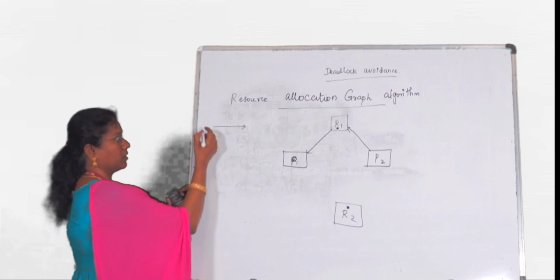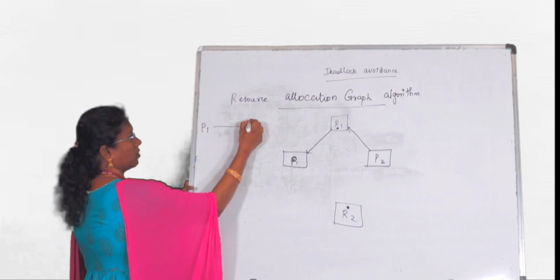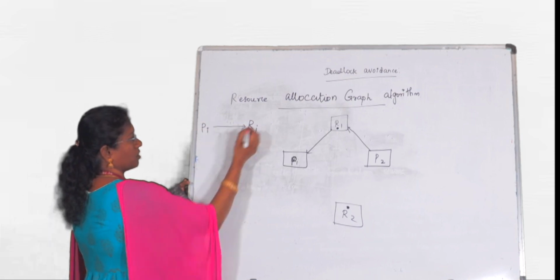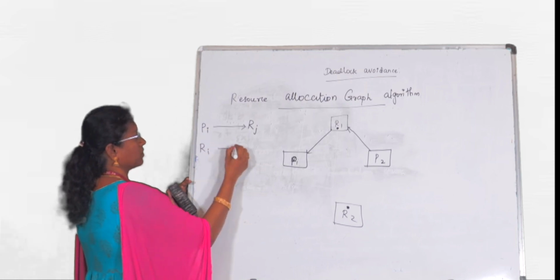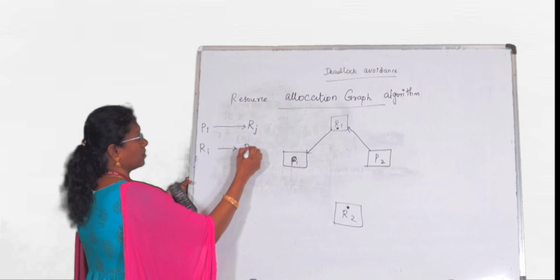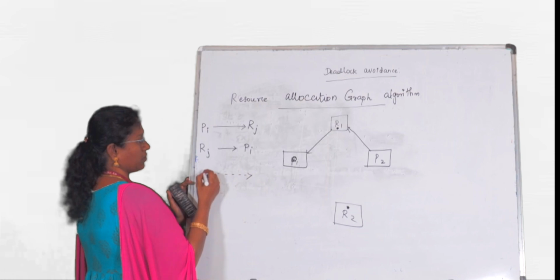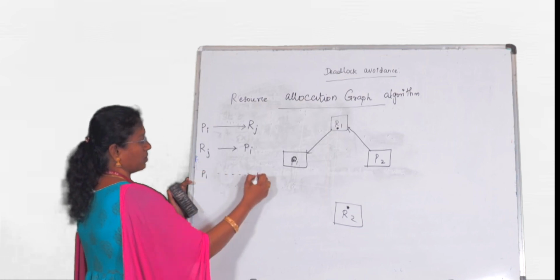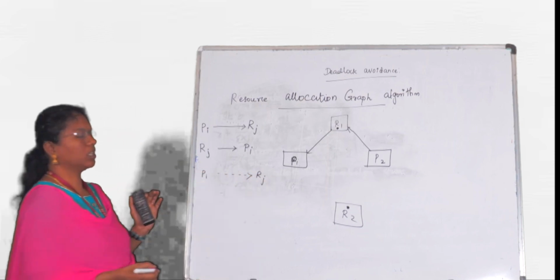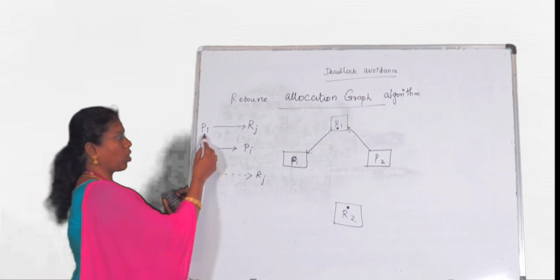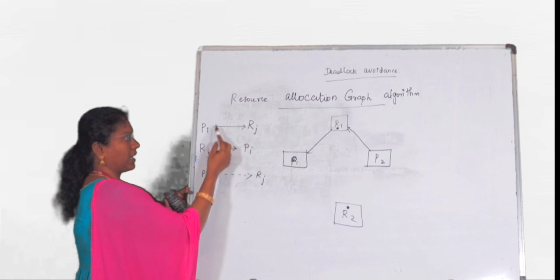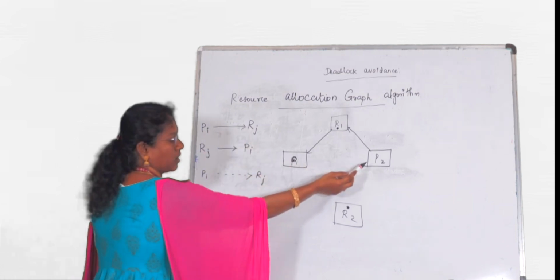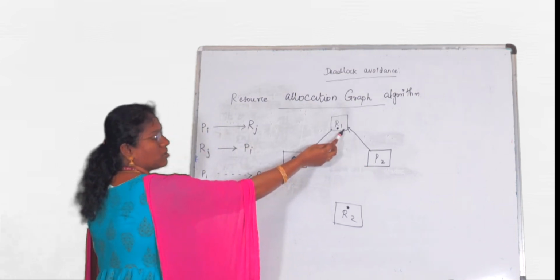the request edge, that is process to resource, and then the assignment edge, and then the claim edge. What are these? Whenever any process is requesting for any resource, there should be a dashed arrow line from process Pi to resource Rj. That is this one. This process P2 is requesting for the resource R1.